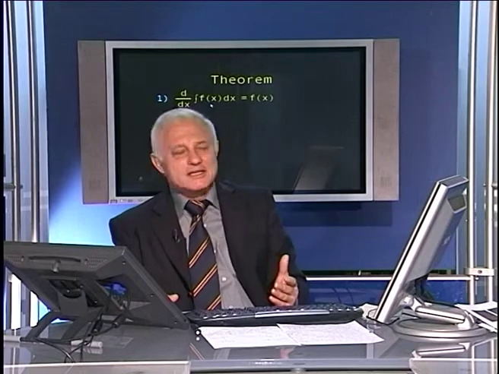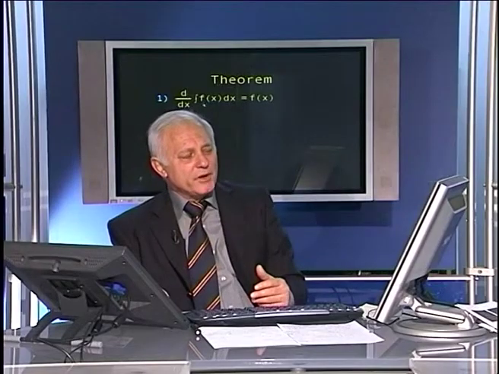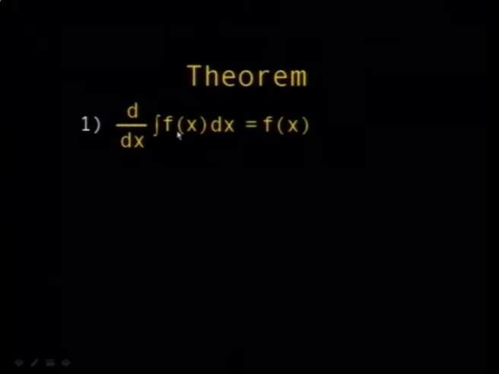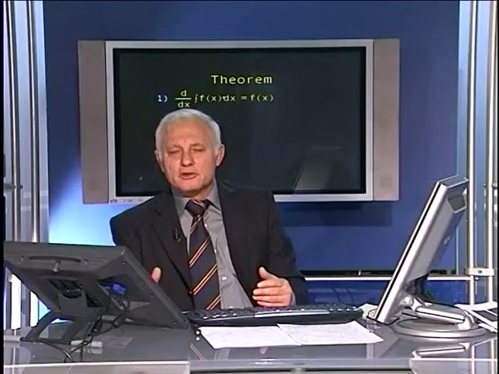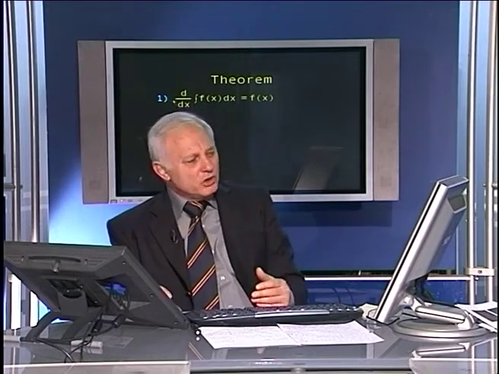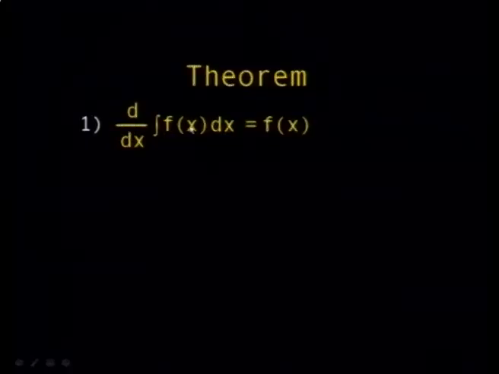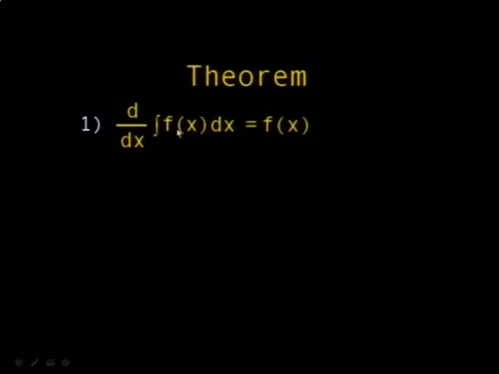If f is a function having an antiderivative, then this is the fundamental theorem: d by dx of the integral of f of t dt from a to x is equal to the antiderivative of the function at x. So when you differentiate it again, you get f of x. But we don't usually put the limits of integration, because all the time we have indefinite integrals, so we can be contented with an integral of this sort. So the derivative of an integral is equal to f of x.